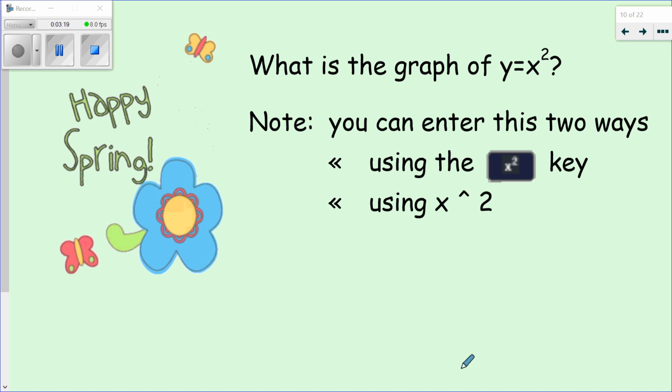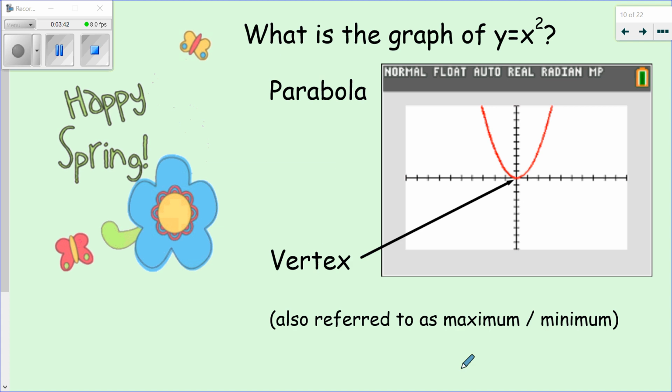So when we enter y equals x squared into our calculator, so if you go to your y equals key, right, you can enter it in 2 ways. There is an x squared key, so you can just enter it as x squared with the key, or you can say x and then you can do to the power of 2. Those are both ways to enter in this y equals x squared function into our calculators. Now, what does that graph look like? It looks like this U shape, right, which we call a parabola. So we get a parabola from this function, y equals x squared. That's where we get that shape.